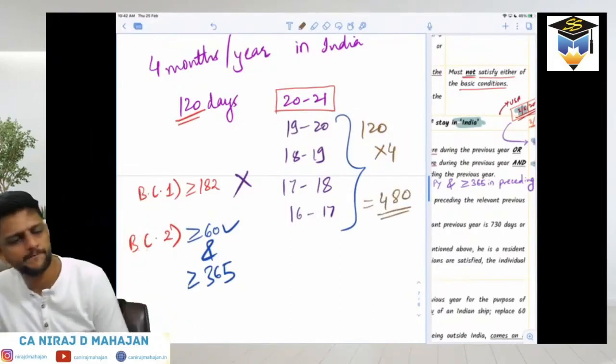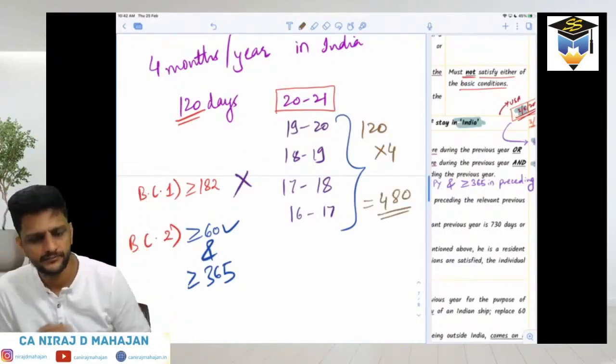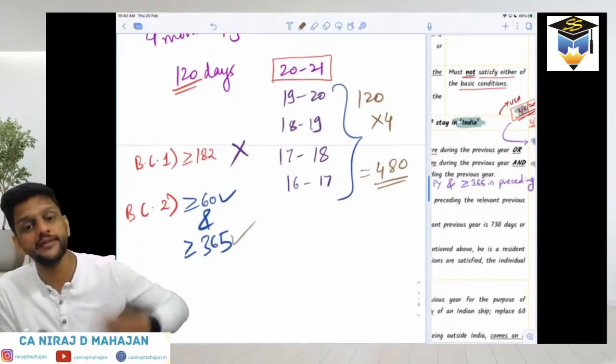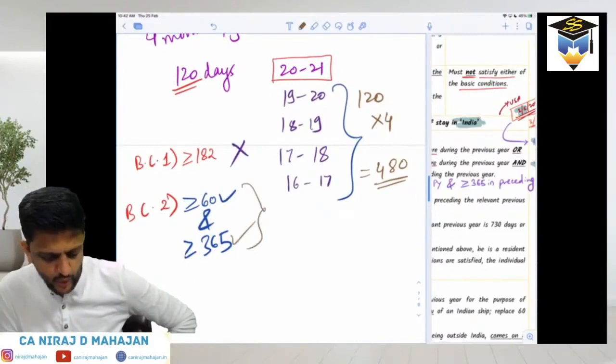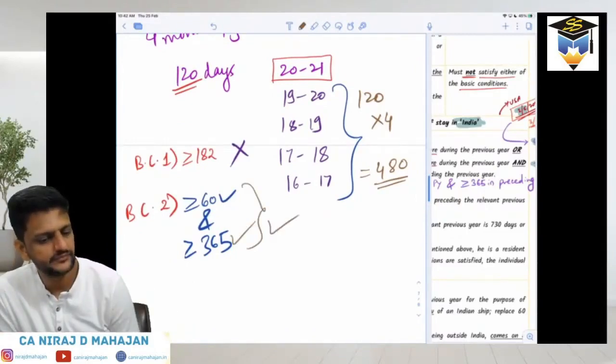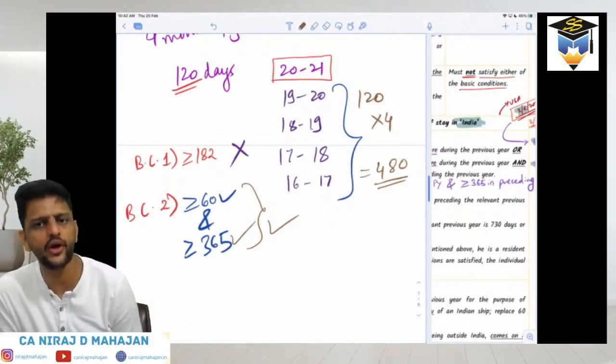Are you understanding or no? Tell me. So the 60 days criteria is also satisfied and the 65 days is also satisfied. Then we say yes, basic condition number 2 has been satisfied. Did you understand or no? In that case, bachcho, is he resident or not resident? He is resident.